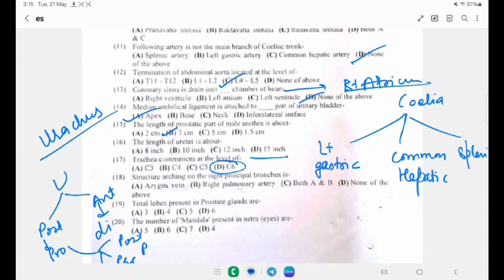So right answer will be the azygos vein, the structure arching on the right principal bronchus. Total lobes present in the prostate gland are 5. The number of mandala present in the netra, we already discussed: there are 5 mandala, 6 sandhi and 6 patala.